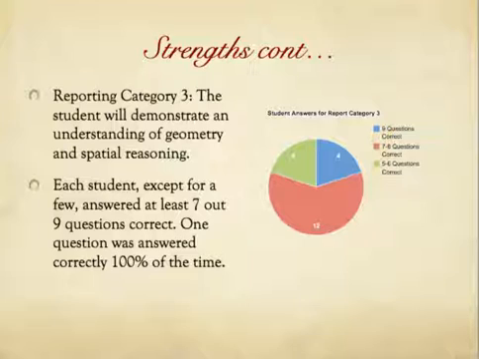Another category they did well in was Category 3, which is geometry and spatial reasoning. Each student, except for a few, answered at least 7 out of 9 questions correct. 1 question was answered correctly 100% of the time. So 12 students answered 7 to 8 questions correct, 4 students 5 to 6 questions correct, and 4 students answered 9 questions correct.